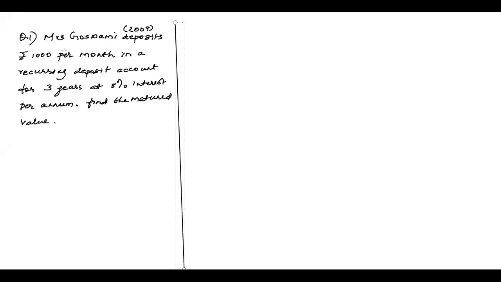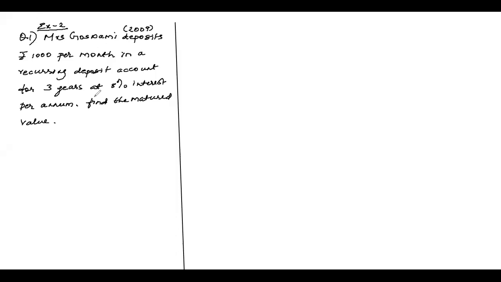Now you can see here, children, question number 1, exercise 2 of your textbook. Just for the sake of understanding, we are referring to ICSE Foundation Mathematics, class 10 by R.S. Agarwal.